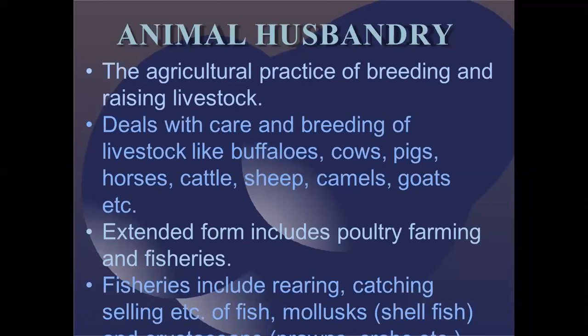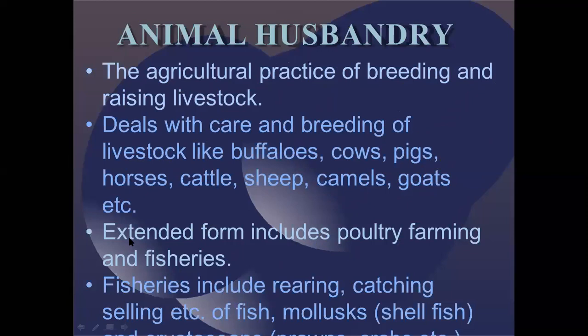So in all this case, animal husbandry is one of the excellent practices by means of which we can get the desired product. So what exactly does animal husbandry deal with? It deals with the care and breeding of livestock like buffaloes, cows, pigs, horses, cattle, sheep, camel, goat, etc. These are the basic things generally seen in the case of these types of animals. The extended form includes poultry farming and fisheries.